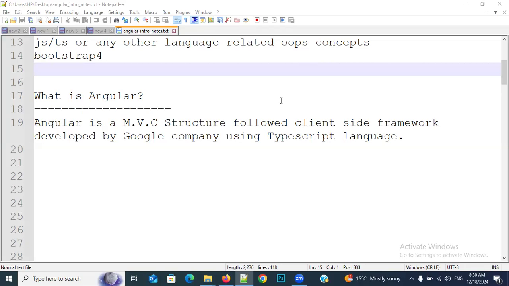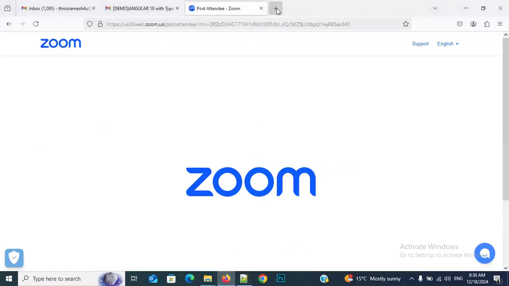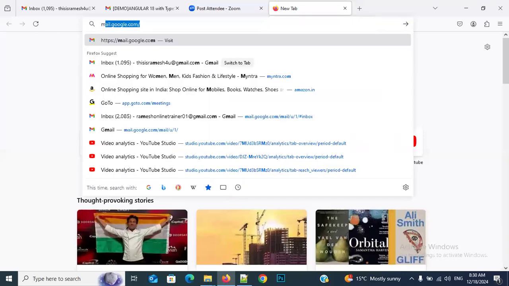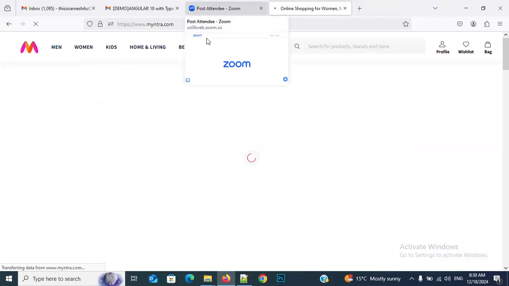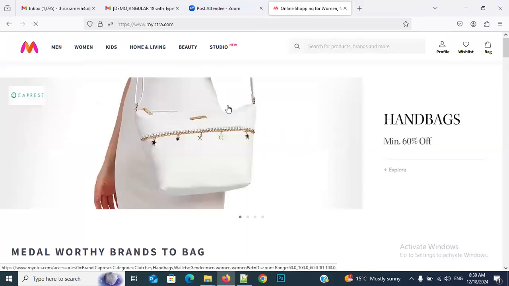Okay, we have heard dynamic behavior. Another advantage is that there is no need to do the same work multiple times. What is that, everybody? No need to do the same work multiple times. For example, there is Myntra.